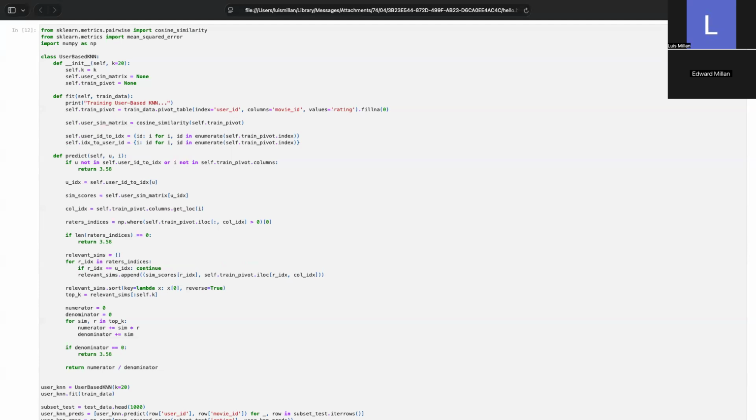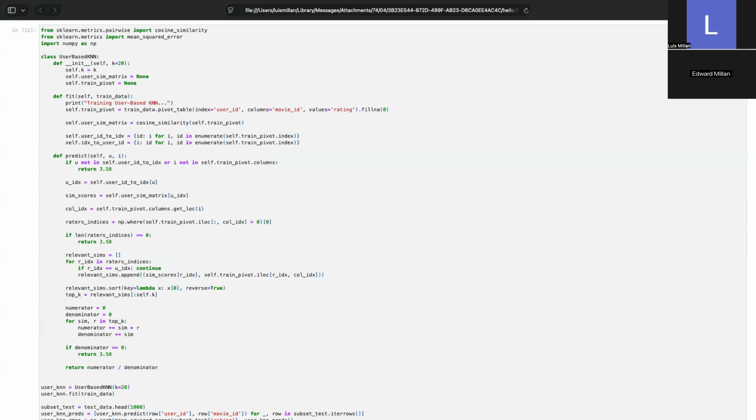We then calculate the cosine similarity between every single pair of users, allowing us to create a map of who is similar to whom. For the predict function, we implement a weighted average mechanism. For any given user and movie, the model looks up the k most similar users who have actually rated that specific movie. We calculated the predicted rating based on their similarity scores, weighted by how similar they are to our target user.